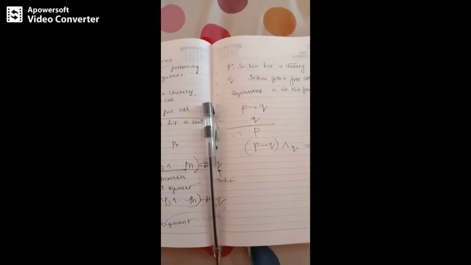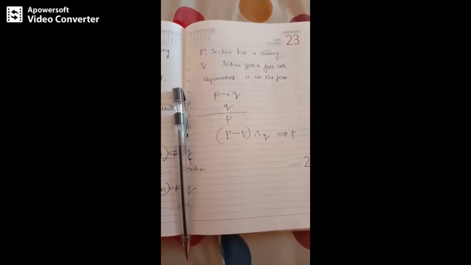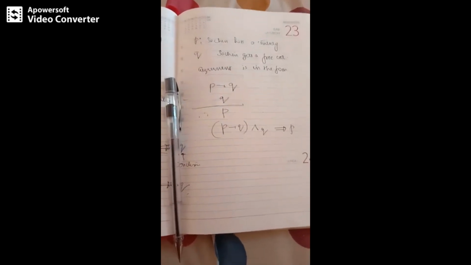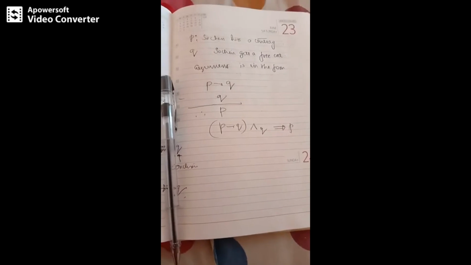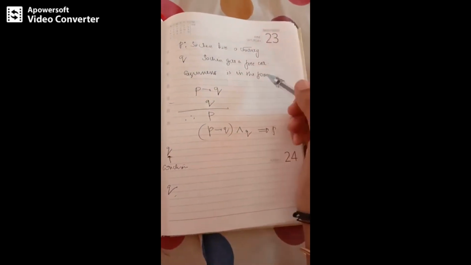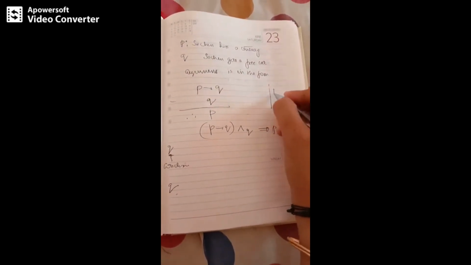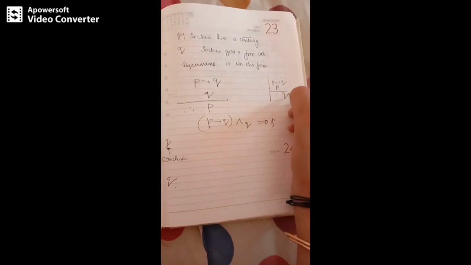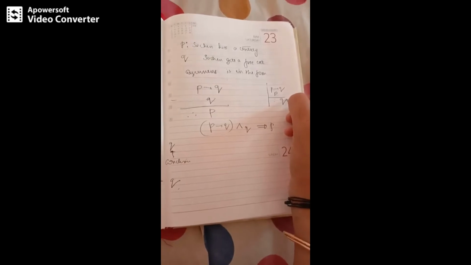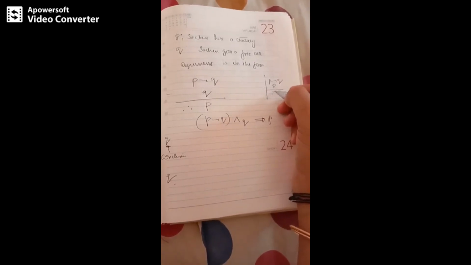We do not have any rule. If you recall all the rules of inference, we do not have any rule corresponding to P implies Q and Q. We have got several rules, that is modus ponens: P implies Q and P, therefore Q. We have got this, correct? But we do not have Q.